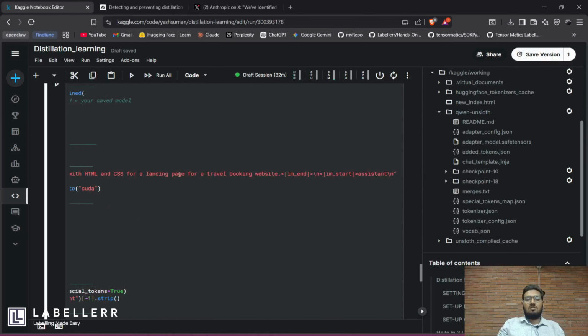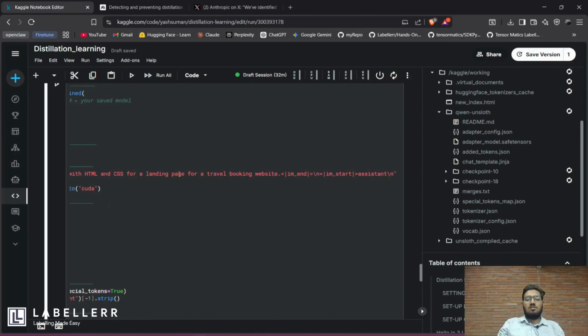Now let's see what happened after we trained our model on Claude data using distillation learning. You can see it has given us a better result. This is the new index HTML, the previous one was the old index HTML. You can see this looks much better for a travel website. It has much better scope, and you can see it has added some images and other things, and it's still simple, but very practical and good looking. It has given you a name, Wonder, and the text looks good.